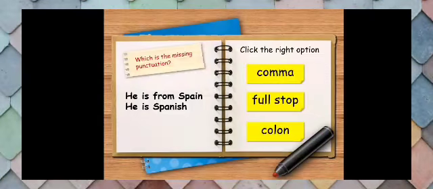So we look at this example here. He is from Spain, he is Spanish. Of course this one is not a question, so it should be a full stop at the end of the sentence. We cannot use a question mark because this is not a question.